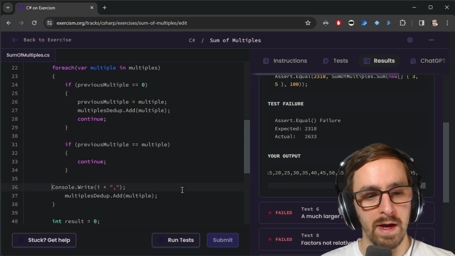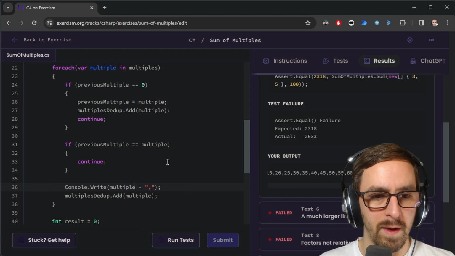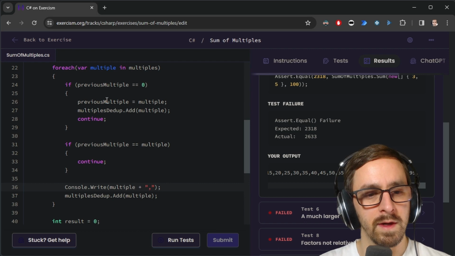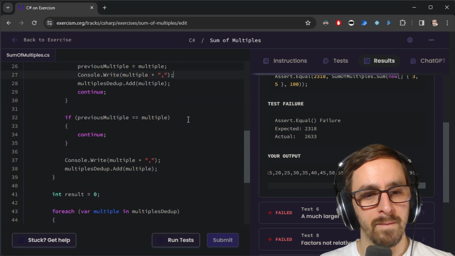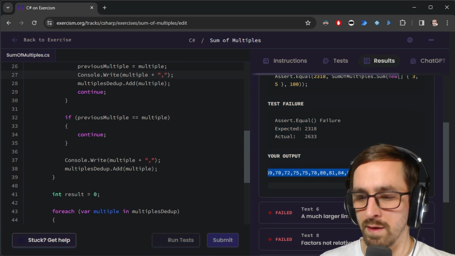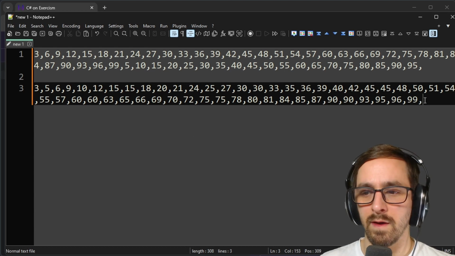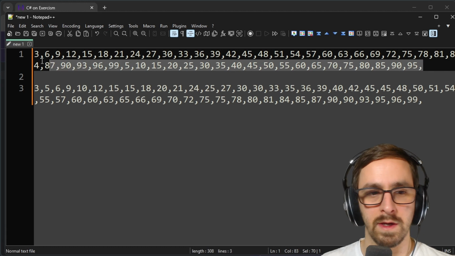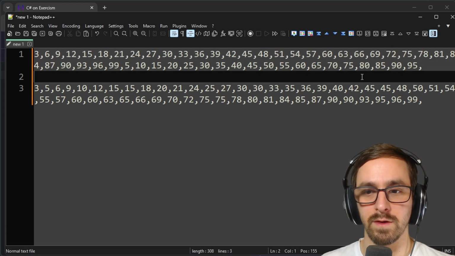See, this isn't going to be i, it's going to be multiple. But I need the first multiple to get added. multiples dedupe.Add. So I actually need to put it here. And let's see how that is. Okay, then we copy this guy, paste it in here. Let's see how many characters this is. So this is 152 characters, and this one is 152 characters.